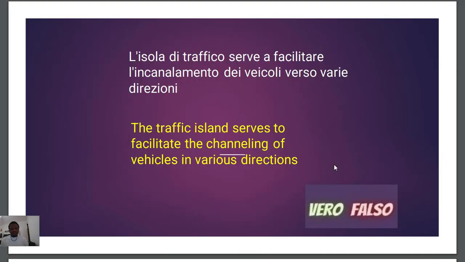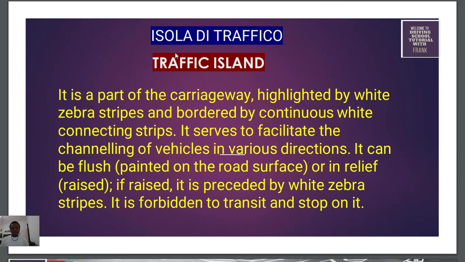So this other question says l'isola di traffico serve a facilitare l'incanalamento dei veicoli verso varie direzioni. That is to say, the traffic islands serve to facilitate the channeling of vehicles in various directions. For example, here, this traffic island, or isola di traffico, is a part of the carriageway highlighted by white zebra stripes and bordered by continuous white connecting stripes. It serves to facilitate the channeling of vehicles in various directions.